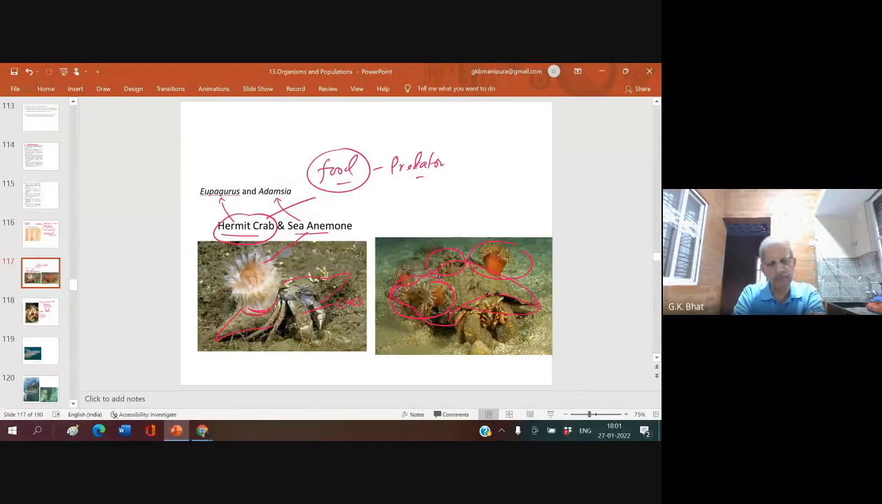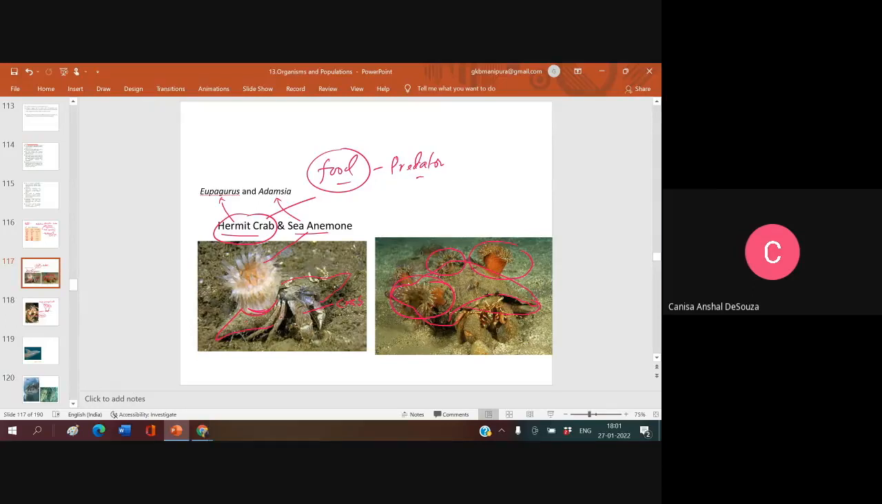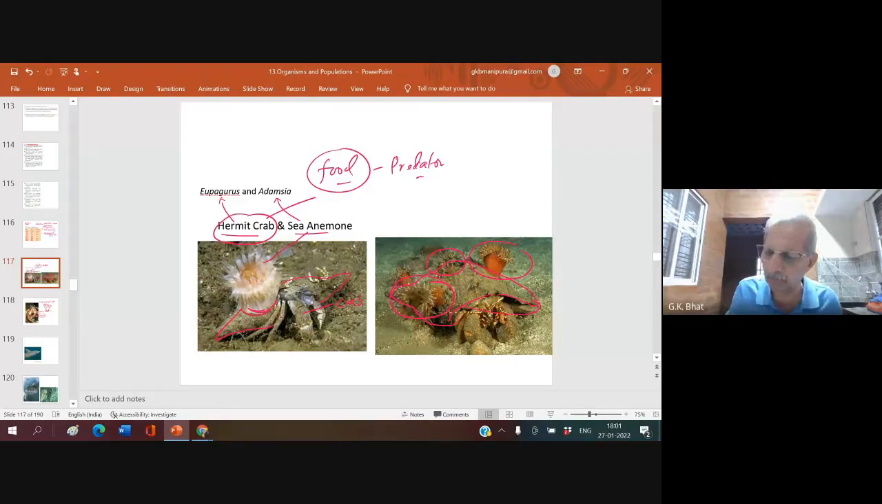a predator will not come there. And this crab says, are you coming to eat me? Come on, come on. The predator can't do anything. It will keep away. Now, who got benefit out of this association? Both. How both? Hermit crab got benefited.